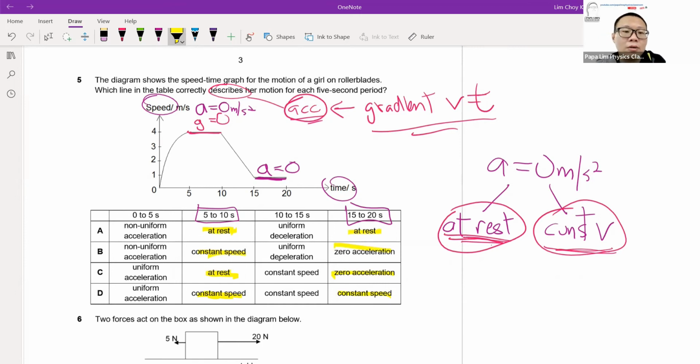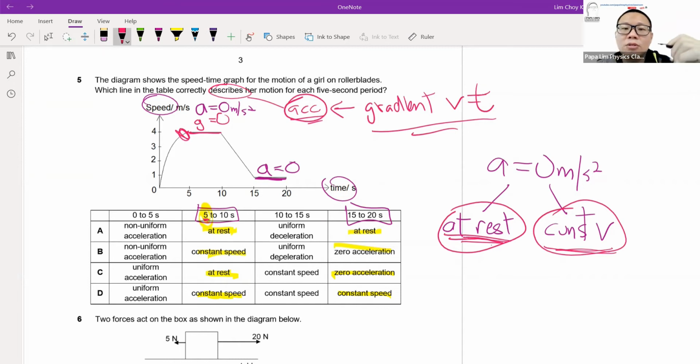But on close examination, let's say for example 5 to 10 seconds. We know that beforehand, maybe at 4.8 seconds or at 4 seconds, the object is already moving. He's already moving at a certain speed, 3.8 meter per second, 4 meter per second. So the previous motion, before 5 seconds, is already moving.